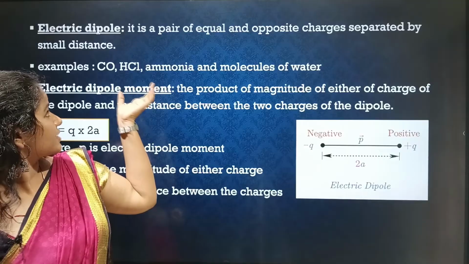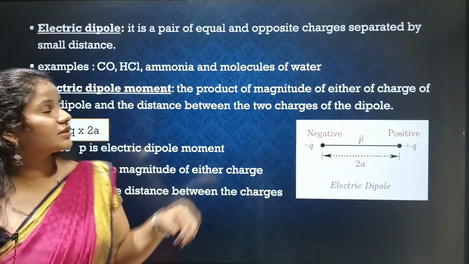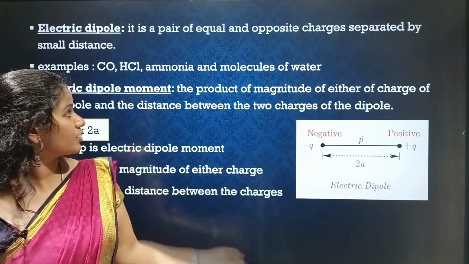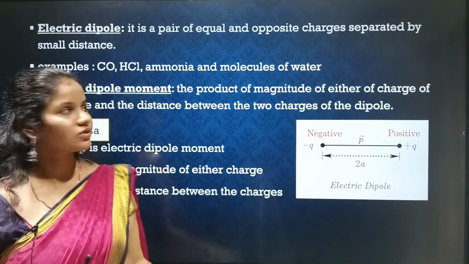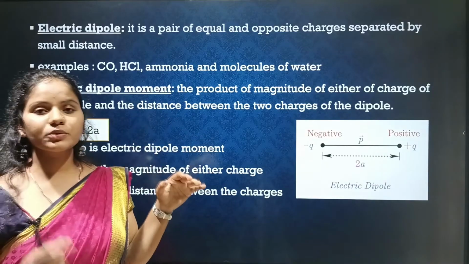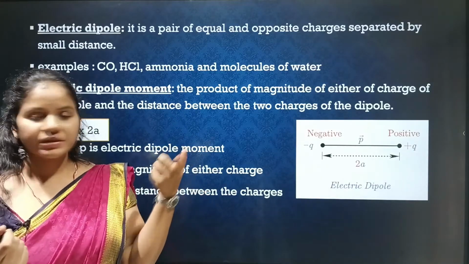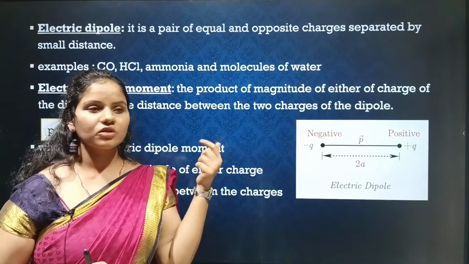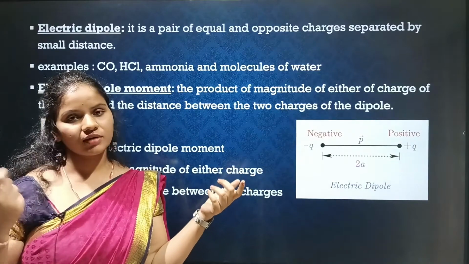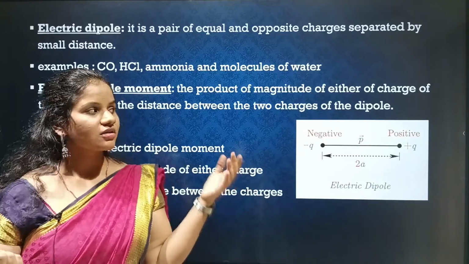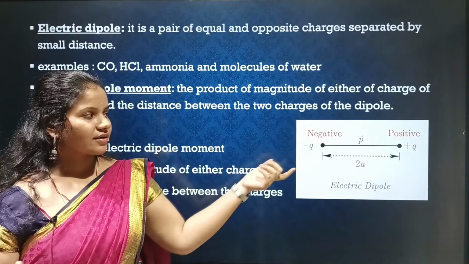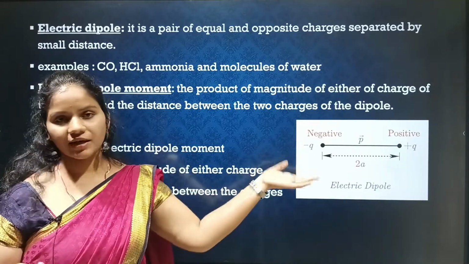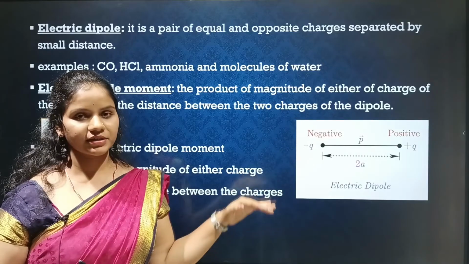So before that we'll see the examples for electric dipole. It is carbon monoxide, HCl, ammonia and molecules of water, because in those molecules you can see one charge is positive and the other negative. Like if you consider the case of carbon monoxide, carbon will be positively charged and O will be negatively charged. So it is a pair of equal and opposite charges separated by a small distance.